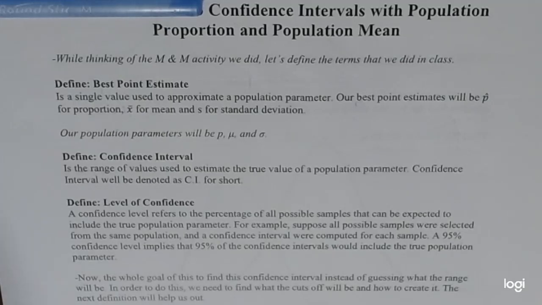All right, so this is confidence intervals for population proportion and population mean. I actually like putting these two sections together because they're pretty similar. I like to put stuff together always. Once you go to one section, it's very easy to go to the other. Really, the only difference between this section and the other is two things, and we'll talk about that in a little bit.